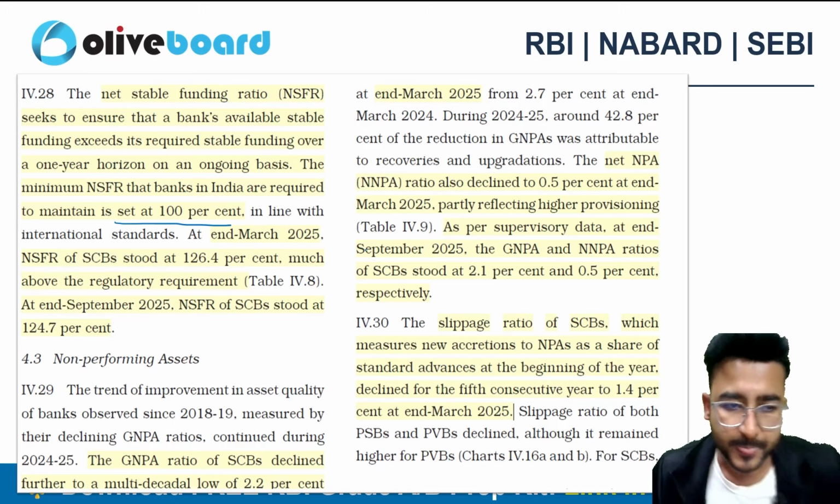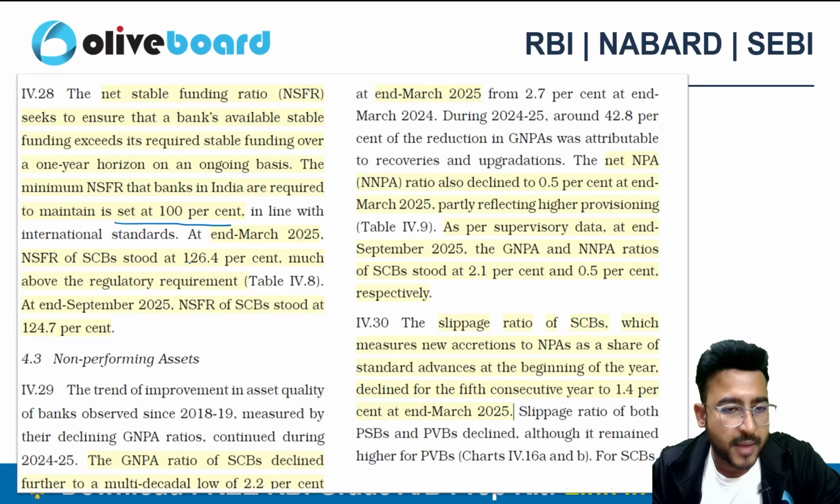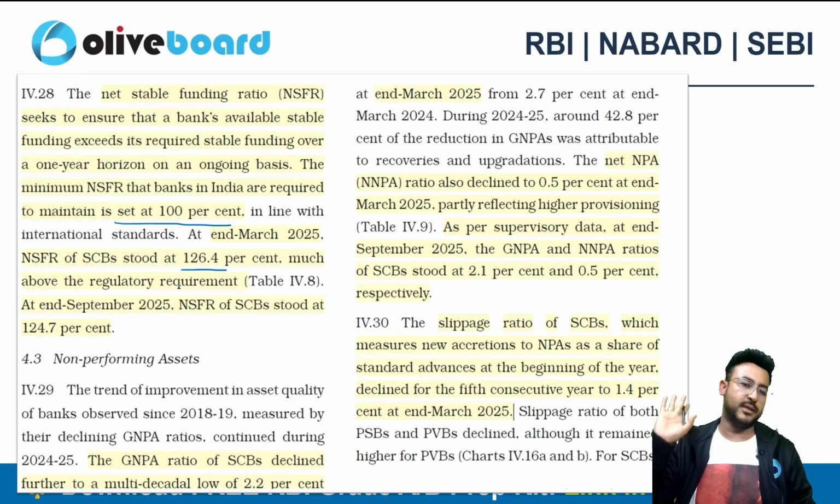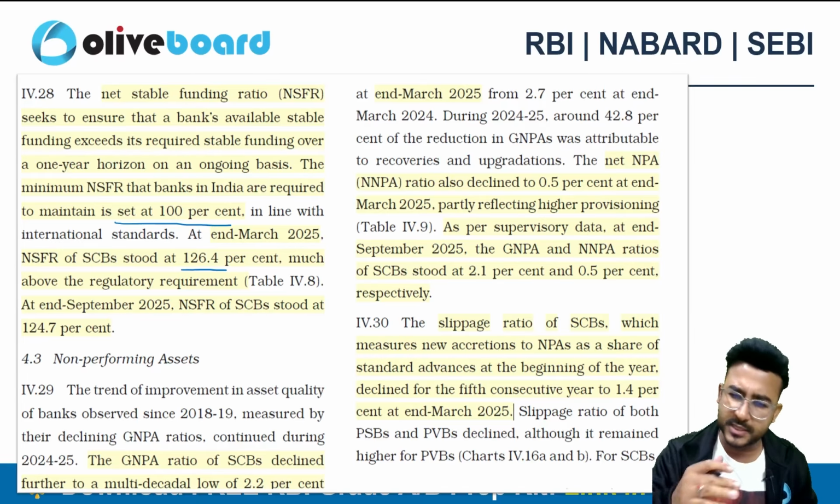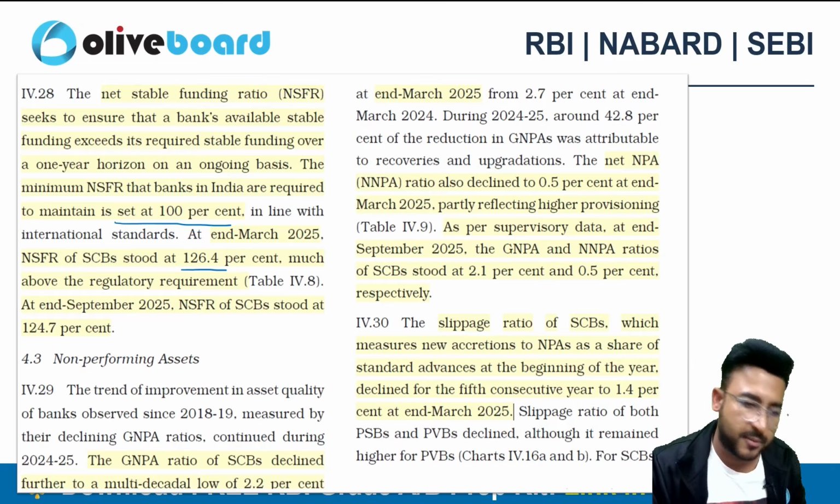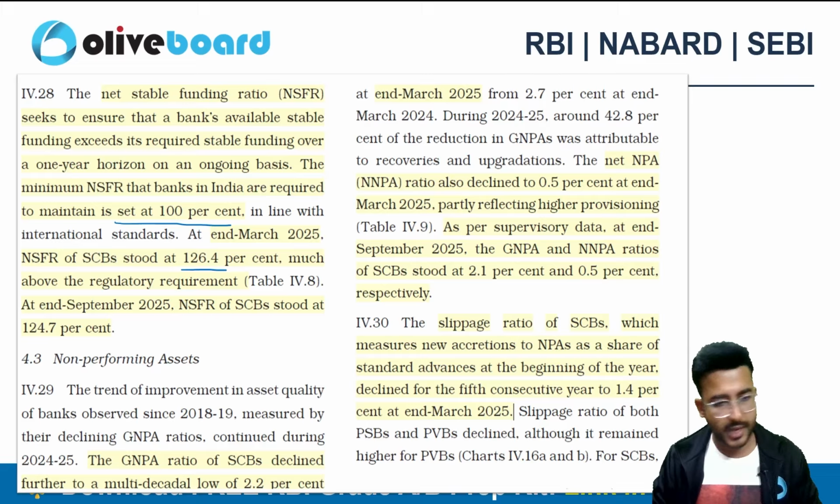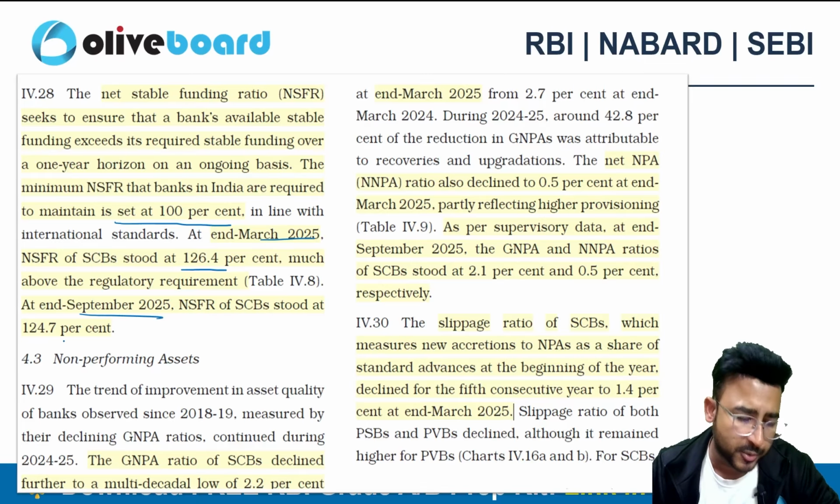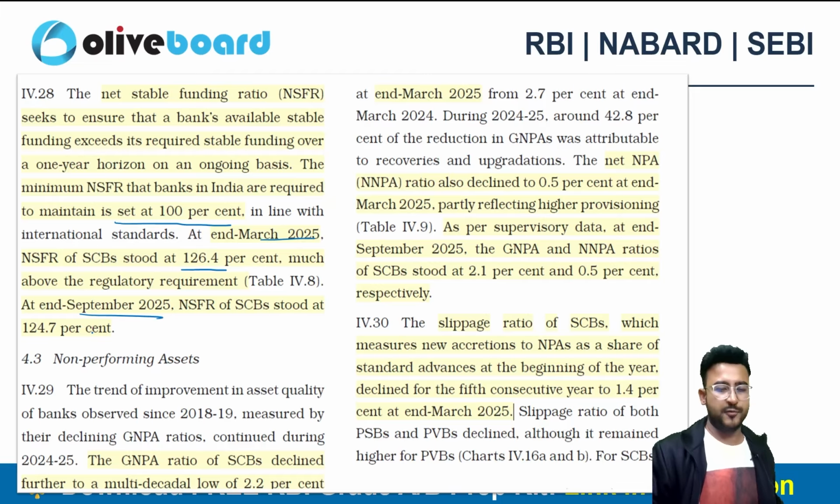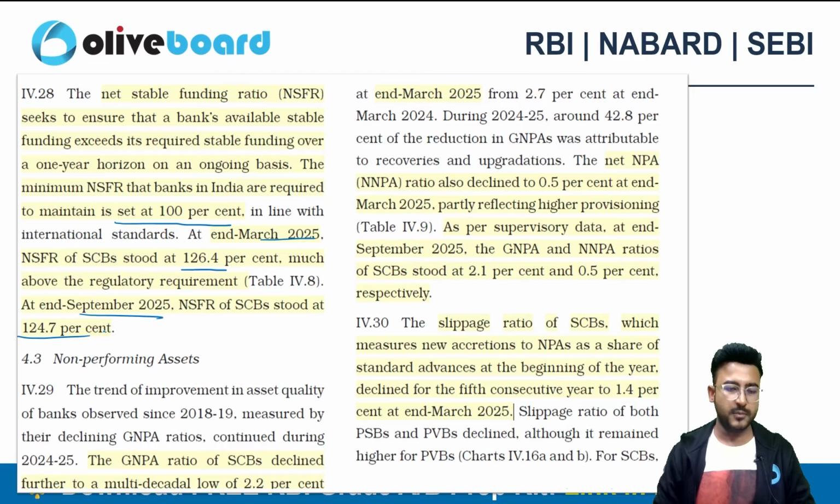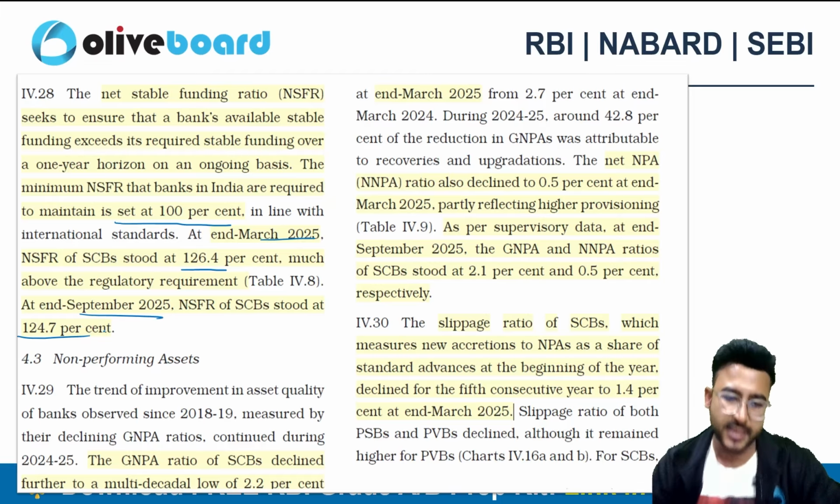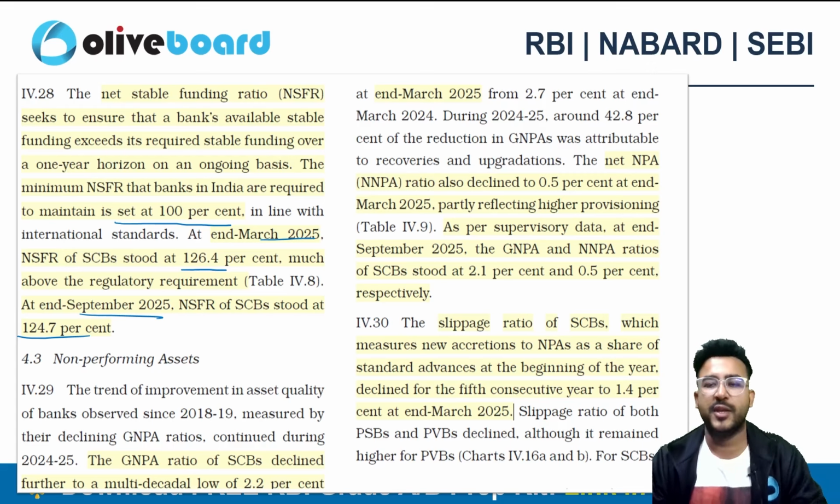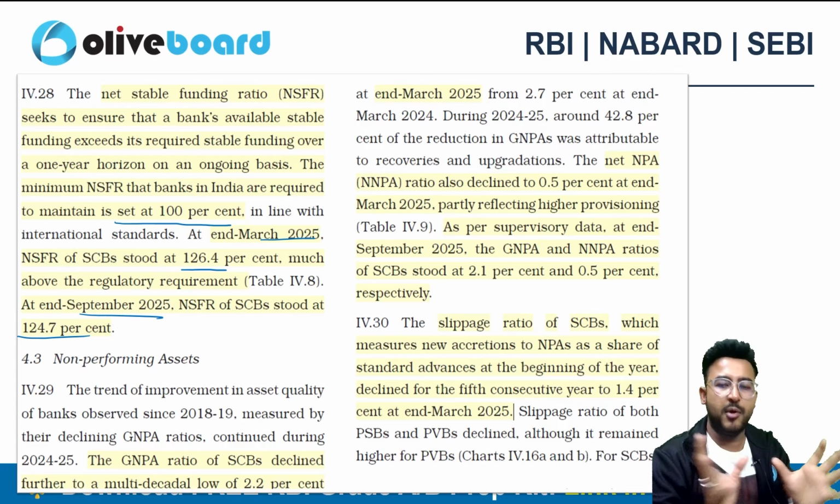As of now, the scheduled commercial bank NSFR is 126.4%, which is quite above the bare minimum requirement, right? So this is the March 2025 data, and if I talk about September 2025 data, half year 1 of 2026, 124.7 is the data, right? So you need to have an idea about all these data.